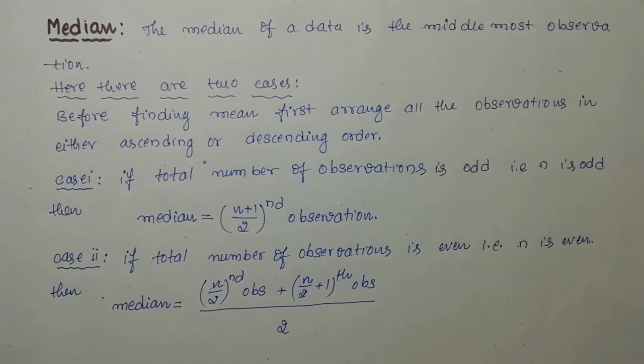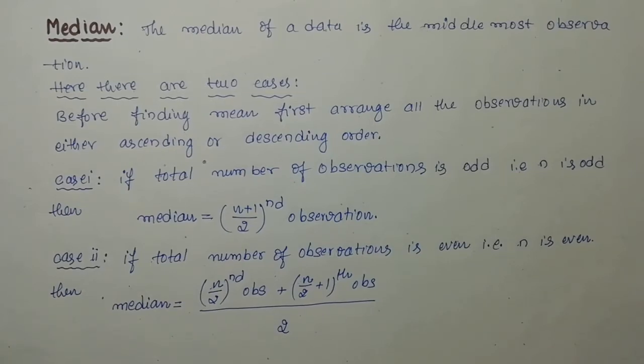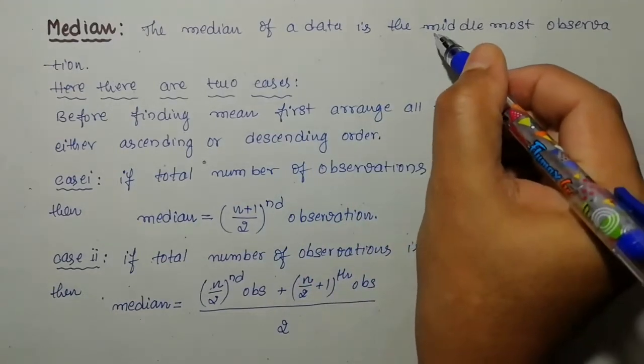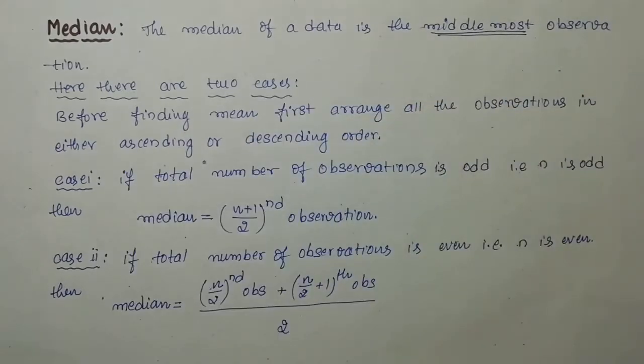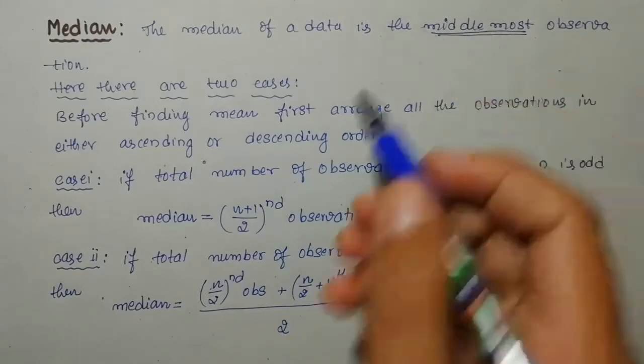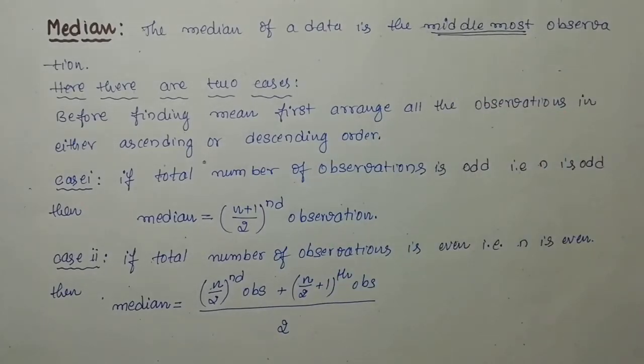Now the third one is median. Median has two different cases, so it seems to be somewhat lengthy when compared to mean and mode. Even though it is very simple, try to understand here. The definition says: the median of the data is the middlemost observation. The data which appears in the middle is actually called the median, the middlemost observation. The middle observation is actually called what? Median. But to find the median, you have to follow a procedure.